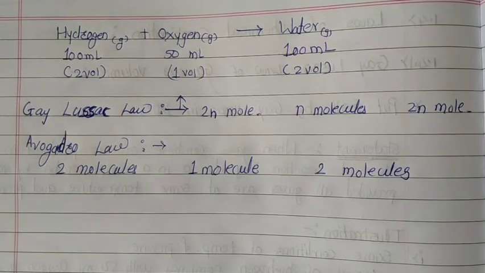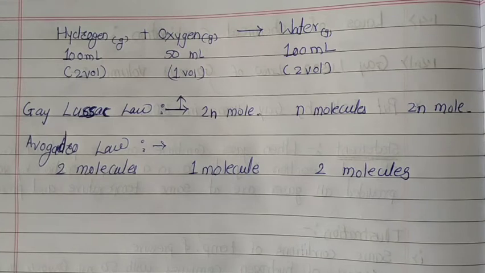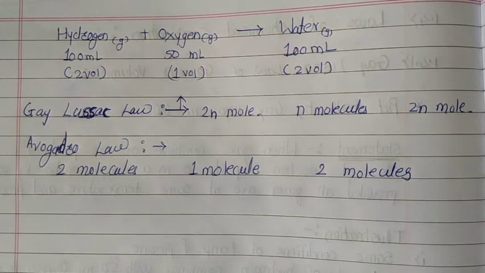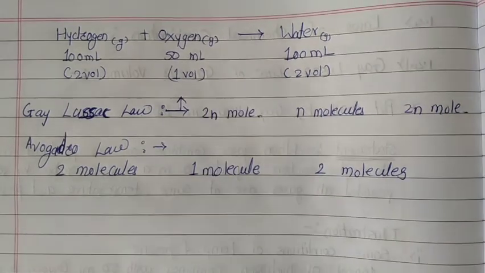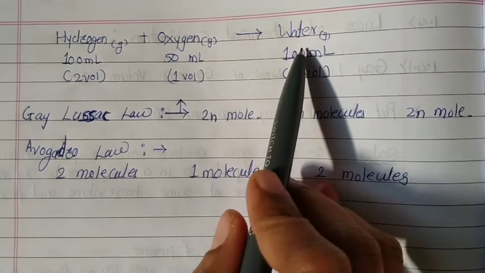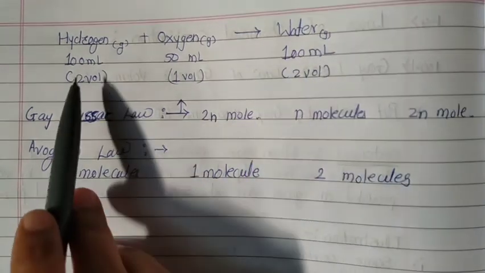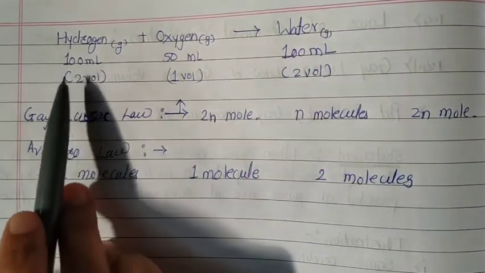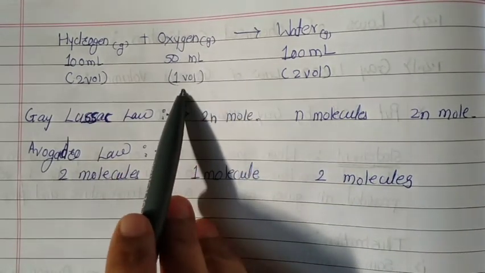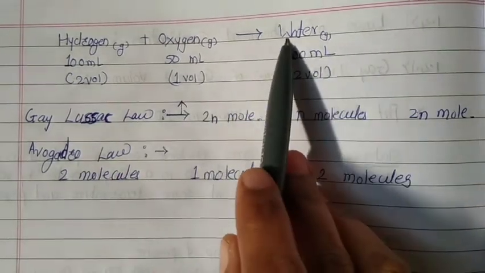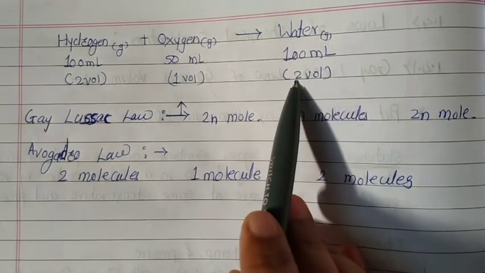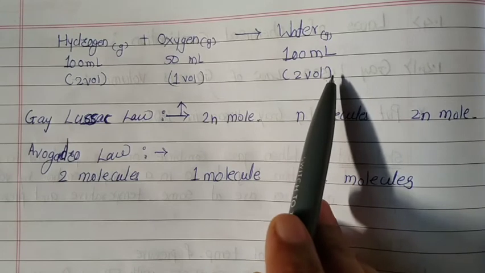Avogadro's law can be explained by the following example, in which we consider the reaction of hydrogen and oxygen to produce water vapor, in which hydrogen gas is 100 ml, that is 2 volumes, oxygen gas is 50 ml, that is 1 volume, and the water vapors formed are 100 ml, giving 2 volumes.